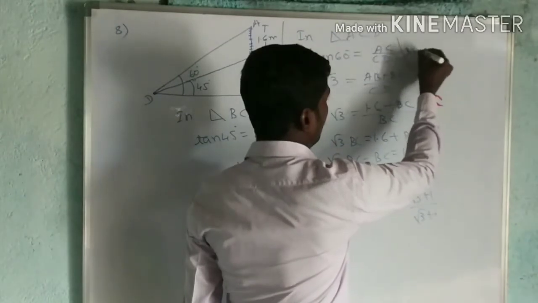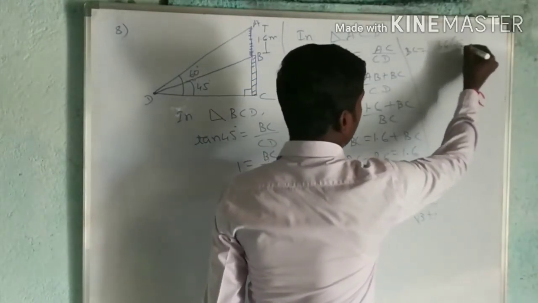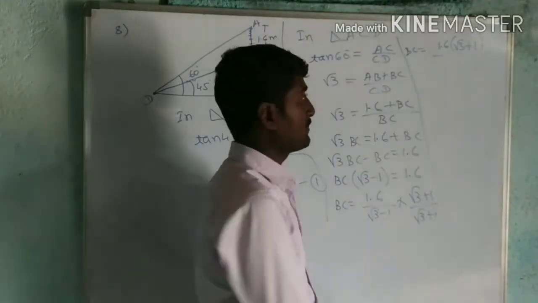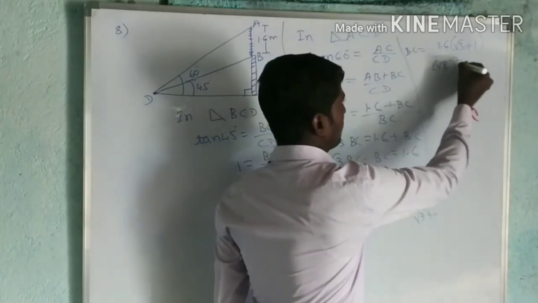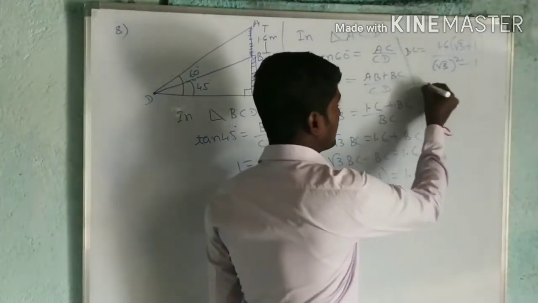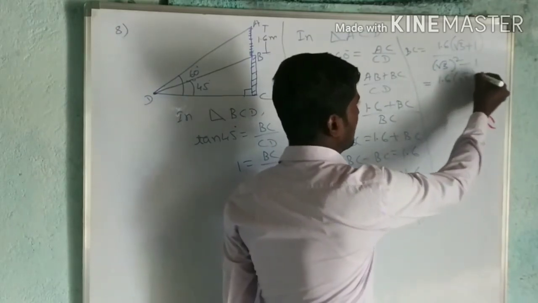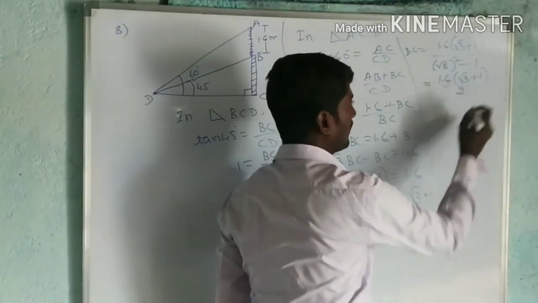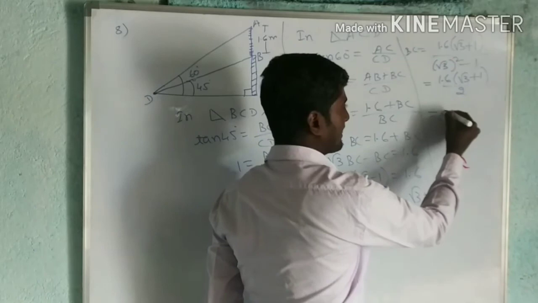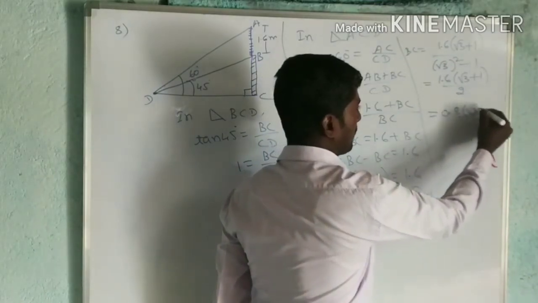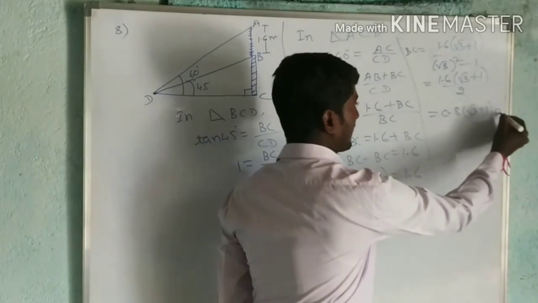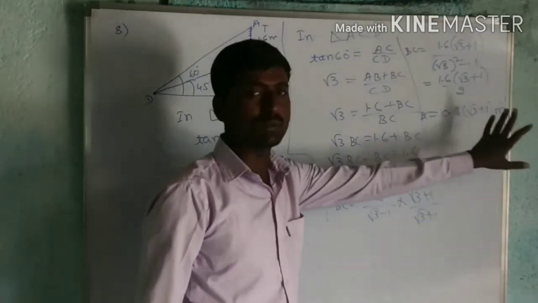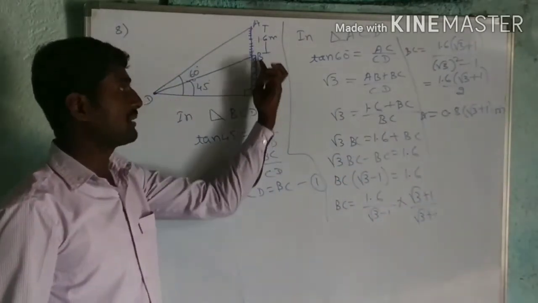Now this is equal to BC is equal to 1.6 into root 3 plus 1 divided by, now this is A minus B into A plus B, A square minus B square, that is root 3 square minus 1 square. Now this is equal to 1.6 into root 3 plus 1 divided by root 3 square is 3 minus 1, that is 2. 1.6 divided by 2, that is 0.8 into root 3 plus 1. So this is in meter I can write. So BC value is 0.8 into root 3 plus 1 meter. Means that is height of the pedestal.